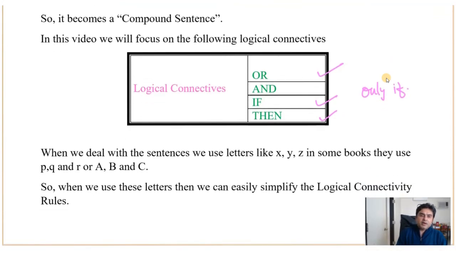Now when the sentences are written, you are going to assume the first part is X and the second part is Y, or first part is A, second part is B, or first part is P and second part is Q. It depends upon your choice. You can go for X, Y, A, B or P, Q.